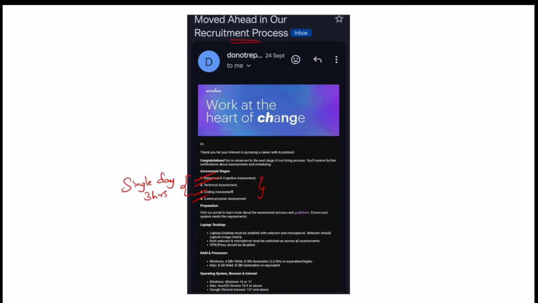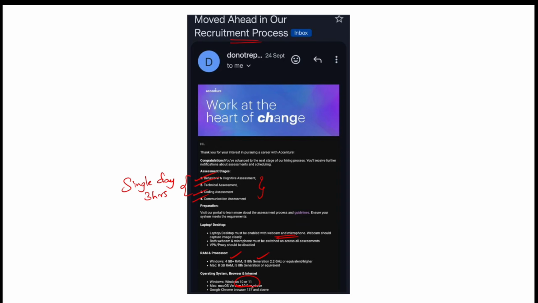This exam will be conducted in your college labs under the invigilation of the Accenture team, and throughout the exam the webcam and microphone will be enabled. If you are carrying your laptop, it must have 4 GB plus RAM, i3 8th generation plus, and Windows 10 or 11.